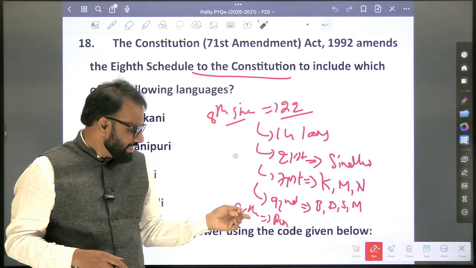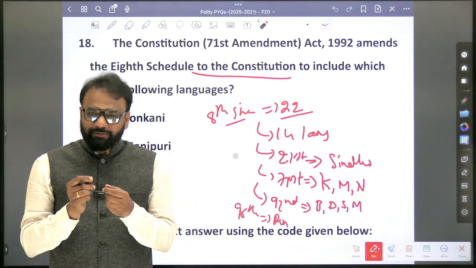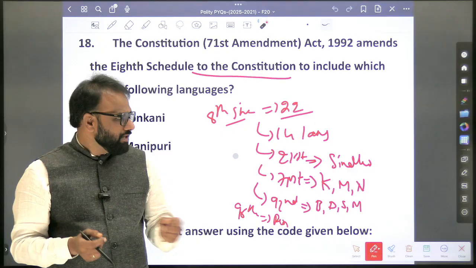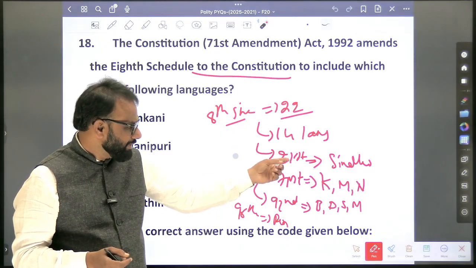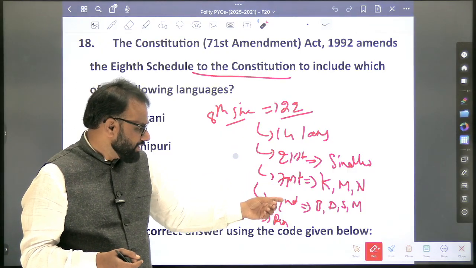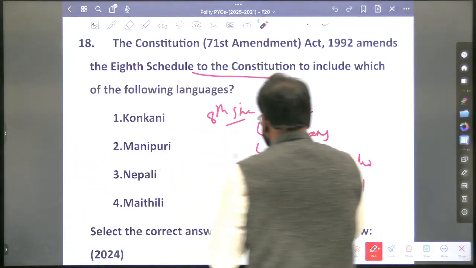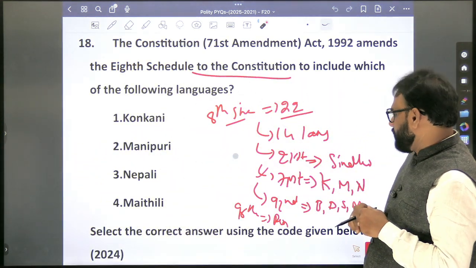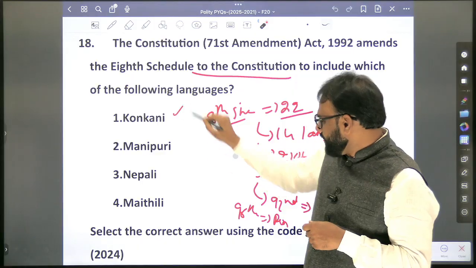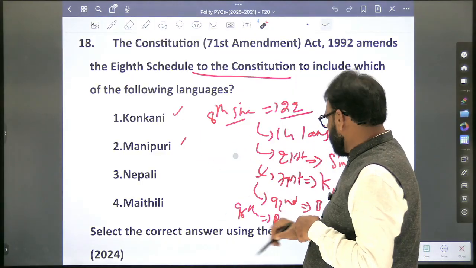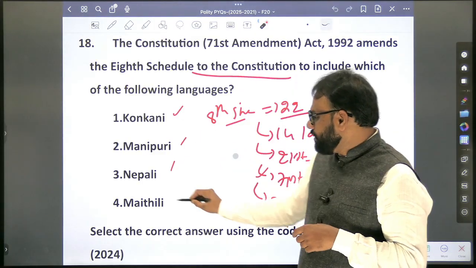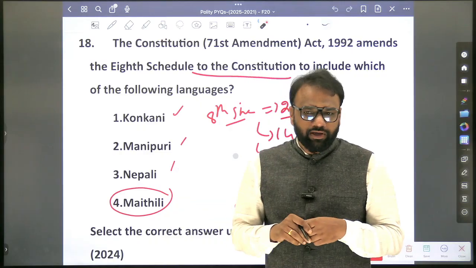But with this 96th amendment, there has been no insertion. It has been just a change of name. So here, these 3 amendments are important: 21st, 71st, and 92nd. Now they asked about which amendment? 71st amendment. So which are the options? Konkani, Manipuri, Nepali. Maithili was added through the 92nd amendment.